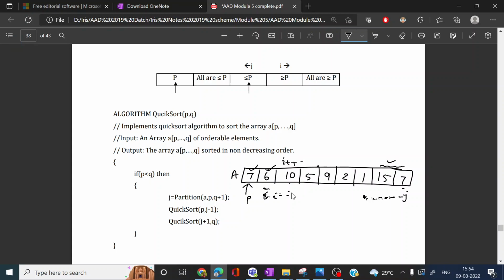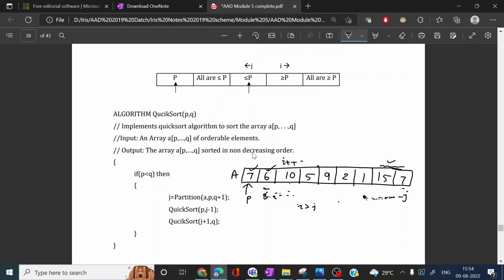Whenever i becomes greater than j, that means we have been incrementing i and decrementing j, then swap the pivot element with the element in the position of j. The pivot element is now in its appropriate position.